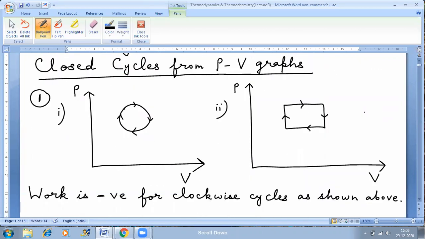Sir, yes sir, but work should be zero, no? No, but work is a path function. Which one is zero? The one that is a state function is zero, because state functions depend on initial and final states only. But work doesn't depend on initial and final states only, right? Work depends on each and every path. Okay. Work is a path function. So for path functions, never say that the value is zero in a cyclic process. That is for state functions. If I ask you what is the value of delta U, then you will say delta U is equal to zero because U is a state function. If I ask you what is the value of delta H, you will say it is equal to zero because again H is a state function, and so on.